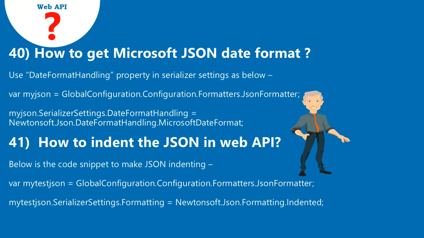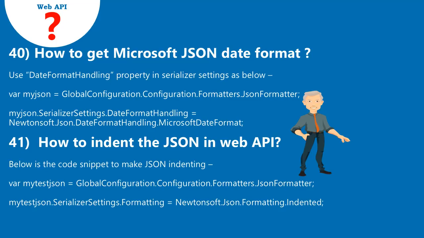40. How to get Microsoft JSON date format? Use the DateFormatHandling property in serializer settings as below. var MiJSON = GlobalConfiguration.Configuration.Formatters.JsonFormatter; MiJSON.SerializerSettings.DateFormatHandling = Newtonsoft.Json.DateFormatHandling.MicrosoftDateFormat;